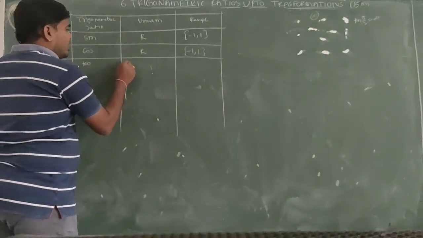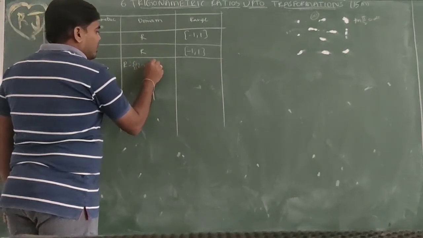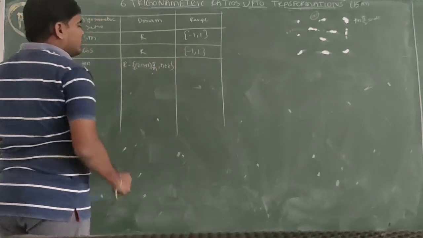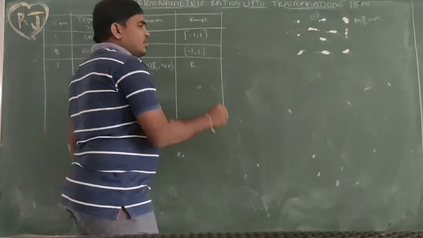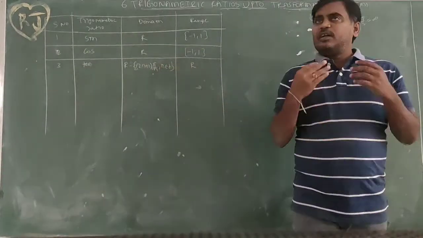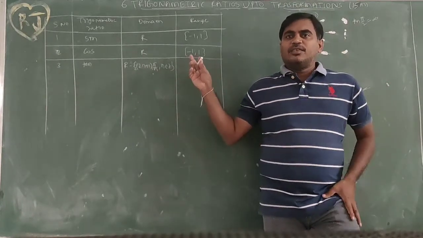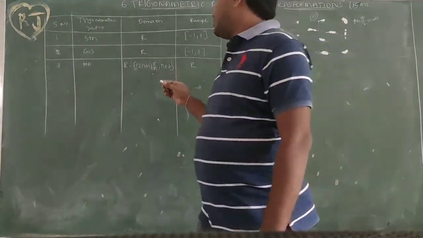So we need to remove those values from the domain. The domain is R minus (2n+1) pi by 2, n belongs to Z. The set of real numbers is the range. Whatever value you take, tan will take all the values between -infinity to +infinity. Okay, next, cot.